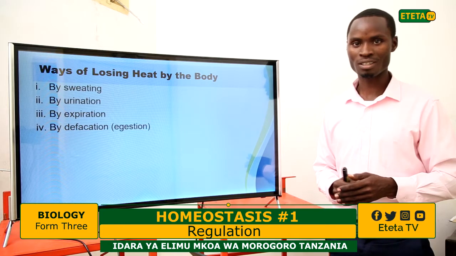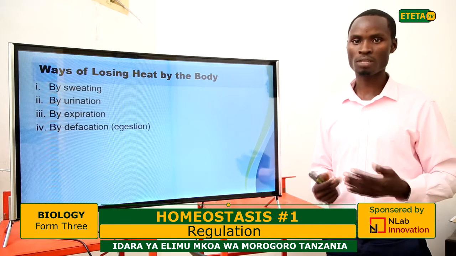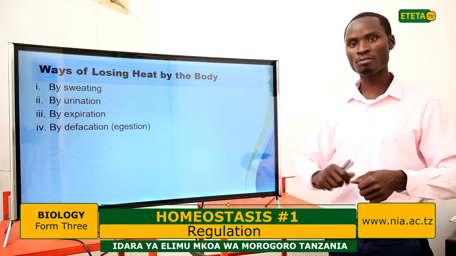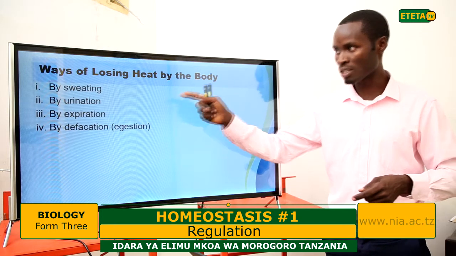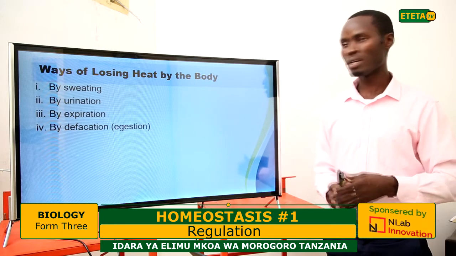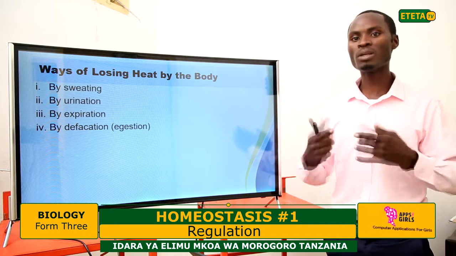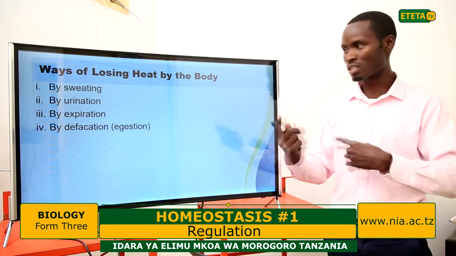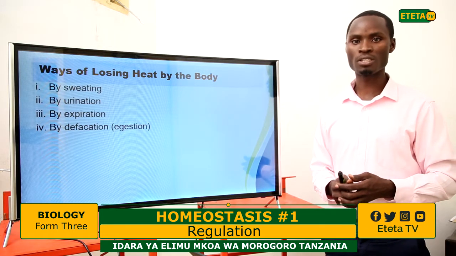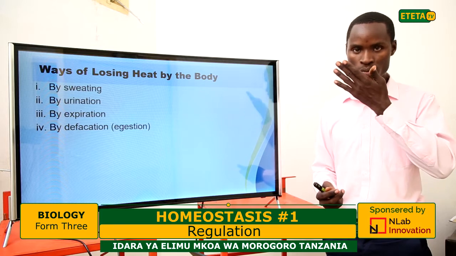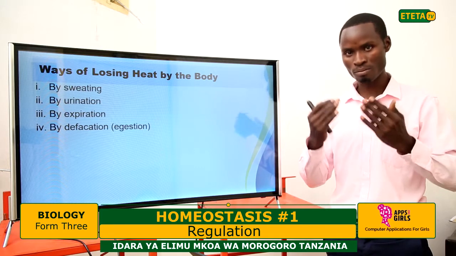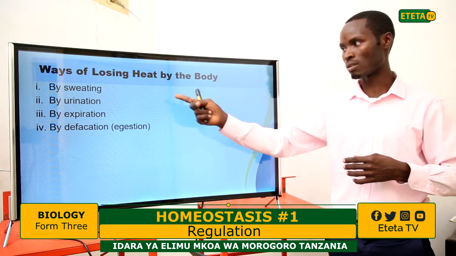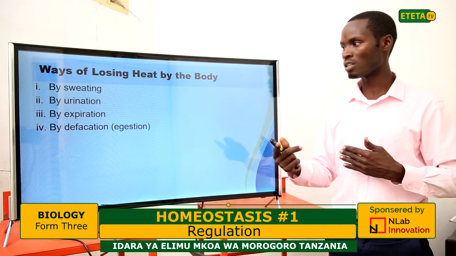Also by urination. Through urination, you lose temperature because if you test your urine, it is warm. It is from the body coming out with some temperature gained from the body. Also by expiration or exhalation or breathing out, giving out air from our cells during gaseous exchange. That also is a way of losing temperature from the body. If you breathe out on your skin, you can feel some temperature in the air coming from inside the lungs. So that is a way of losing heat from the body.